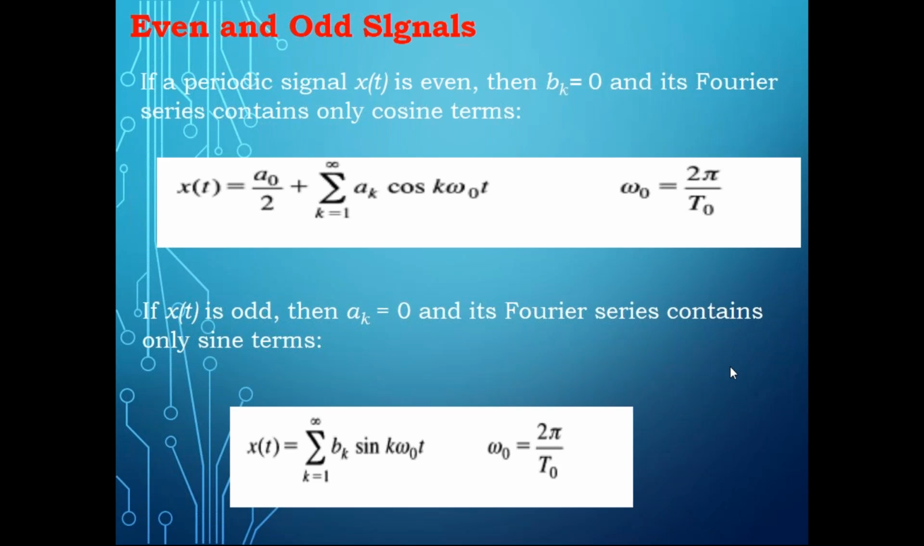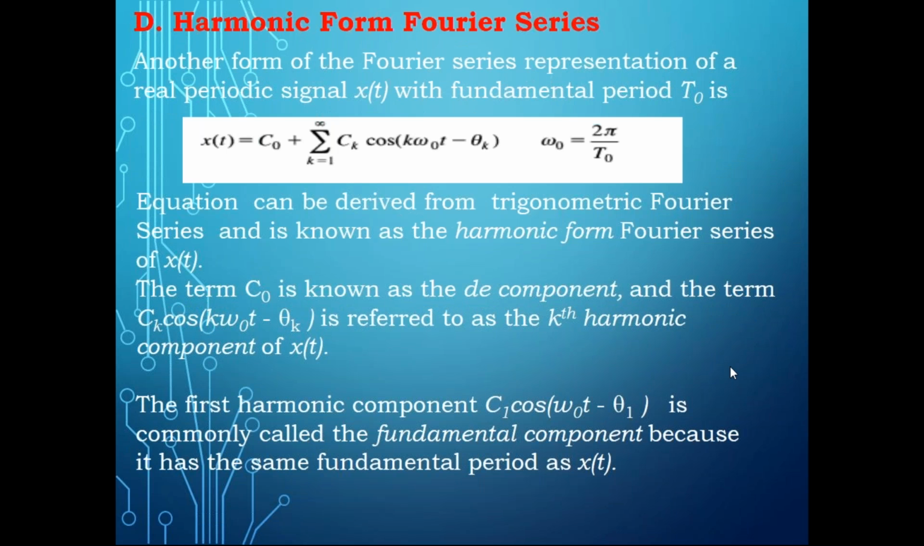Now coming to the other form of the Fourier series, which you can call the harmonic form or the alternative form. The harmonic form or alternative form of the Fourier series, when represented for a periodic signal x of t with fundamental period T naught, you can write as c naught plus sigma k equal to 1 to infinity c k.